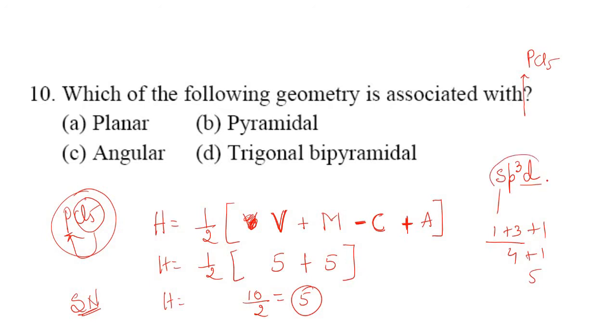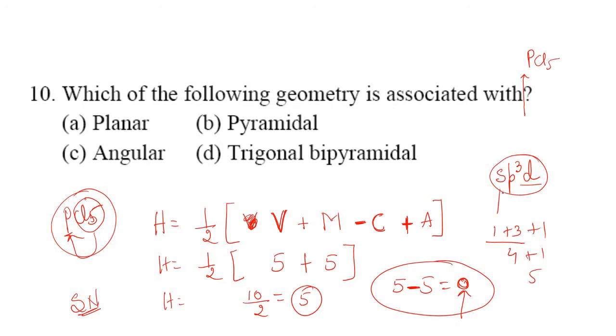So altogether it becomes sp3d, right? Now if I take this 5 and write minus, in PCl5 there are only bonding electrons present. Can you see here 5 bonds are present? So 5 minus 5 is 0, and this 0 indicates there are no lone pairs of electrons. This concept is very important, students. I got the steric number 5, and if I subtract the 5 bond pairs, we will get 0. It means there are no lone pairs, right?